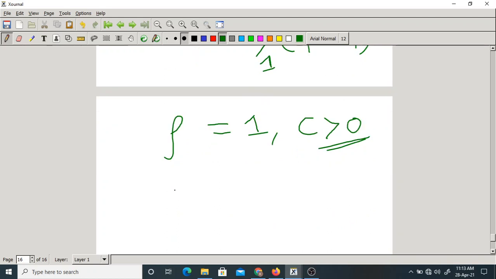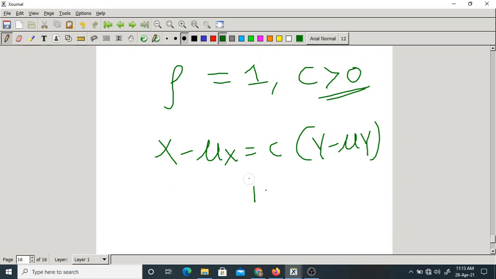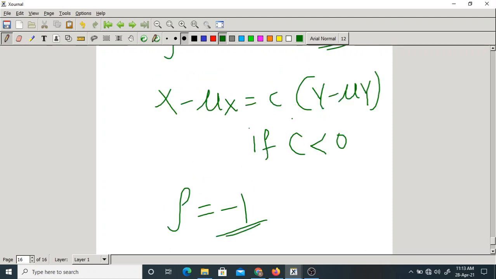If c is negative, x minus mu x equal to some c into y minus mu y, if c is negative, then rho will be how much? Rho equal to minus 1. So these are the limits of rho. I told you rho varies from minus 1 to 1. When rho will be minus 1, in this condition.